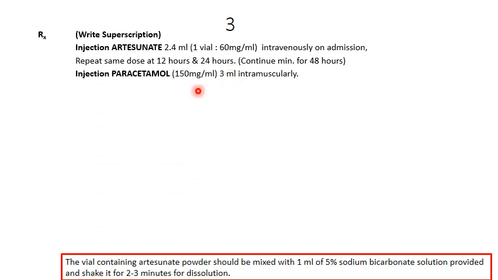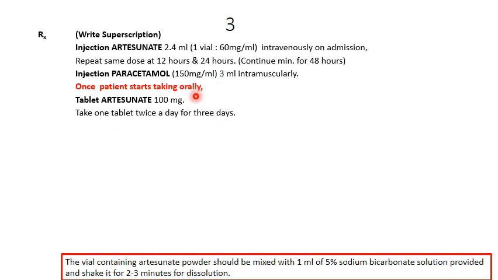Give injection paracetamol for fever, 150 mg per ml. 3 ml is given intramuscularly. Once the patient starts taking oral drugs, we can shift to a full course of the oral ACT regimen. One regimen is tablet artesunate 100 mg. Take 1 tablet twice a day for 3 days. Dispense such 6 tablets.